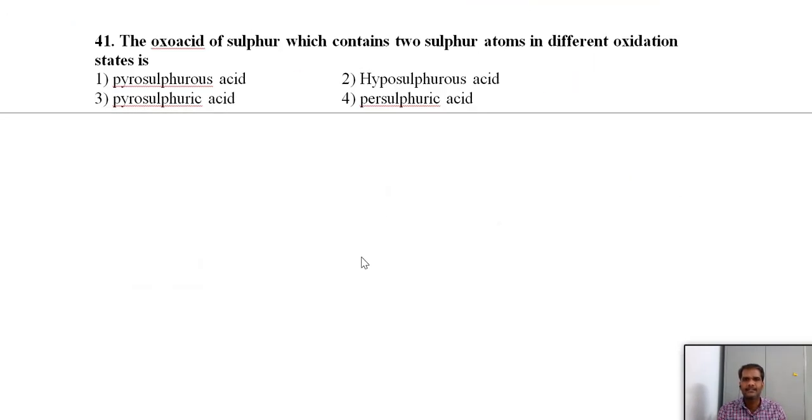The oxo acid of sulfur which contains two sulfur atoms in different oxidation states. Very nice question. Pyrosulfurous acid. What is the structure of pyrosulfurous acid? This is the structure. And next, hyposulfurous acid.